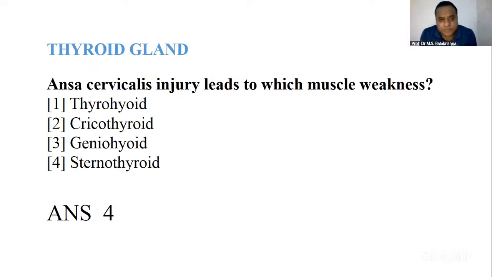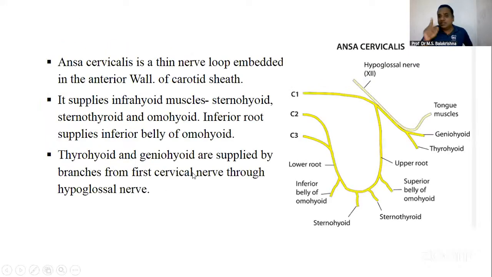So the answer came before. Ansa cervicalis injury leads to which muscle? So first and foremost, where is ansa cervicalis? It is in your carotid triangle first. You have got a carotid triangle, carotid sheath you have got. So your ansa cervicalis is like a chain-like strip it goes. From the hypoglossal nerve, it descends down, forms a loop and goes up. So that's got two heads, upper head and the lower head. So ansa cervicalis injury leads to which muscle? Sternothyroid muscle. This is what I was talking about.